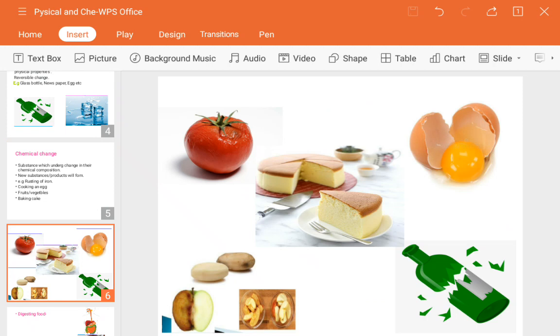It means you are interfering with their chemical properties, so it will produce one more new product.